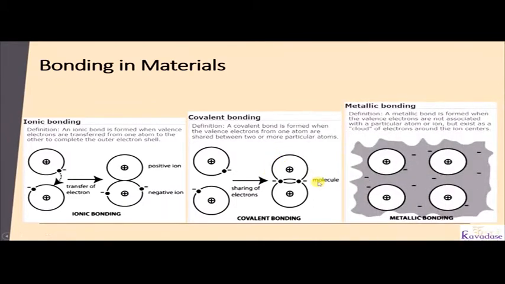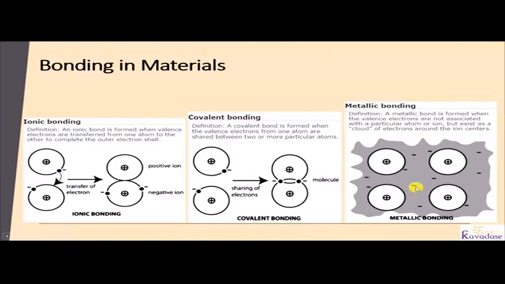And the last type of bond is metallic bond. In metallic bond, the valence electrons are not associated with a particular atom or ion, but exist as a cloud of electrons around the ion core centers. So these are the atoms and these are the electrons which are not associated with this atom or this atom. It is present around the atoms, just like a sea. In this sea electrons are floating and these are the atoms which are present in the sea.